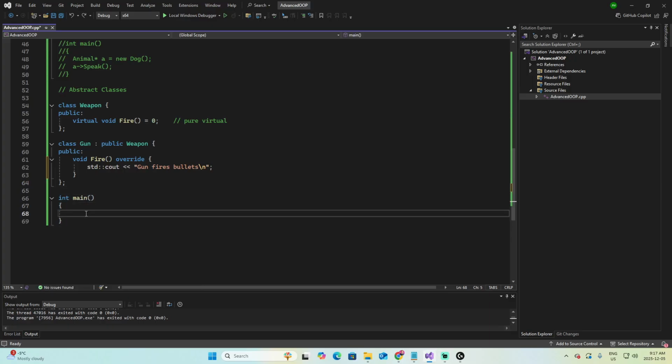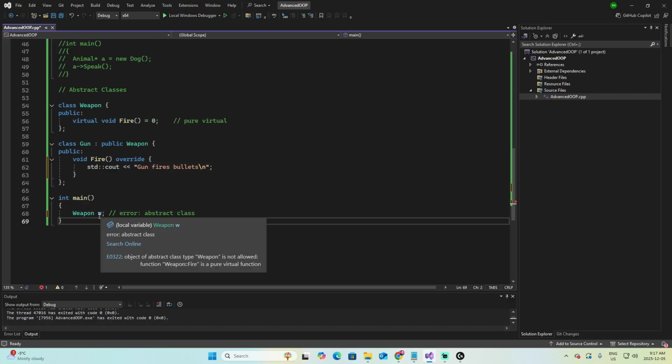And now let me show you how you're going to present an error or not. You can define a Weapon, let's say w, and this will generate an error. Why? Because this is an abstract class. Here's the error: object of abstract class type Weapon is not allowed. Function Weapon::fire is a pure virtual function.